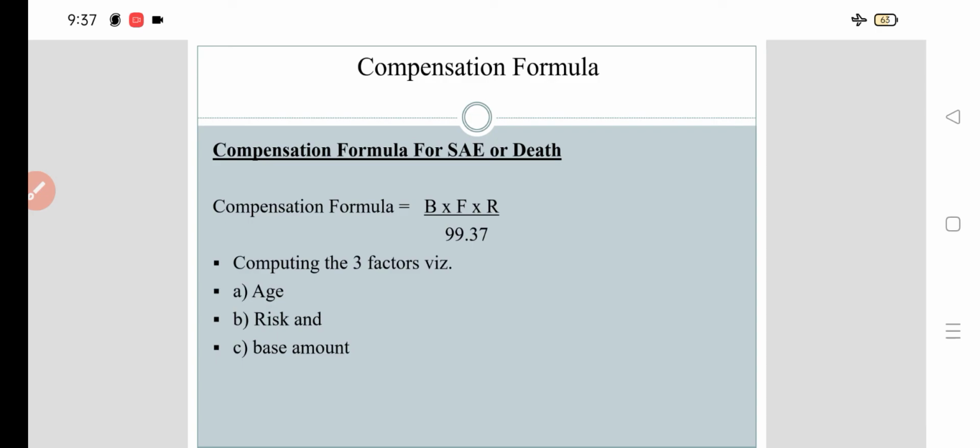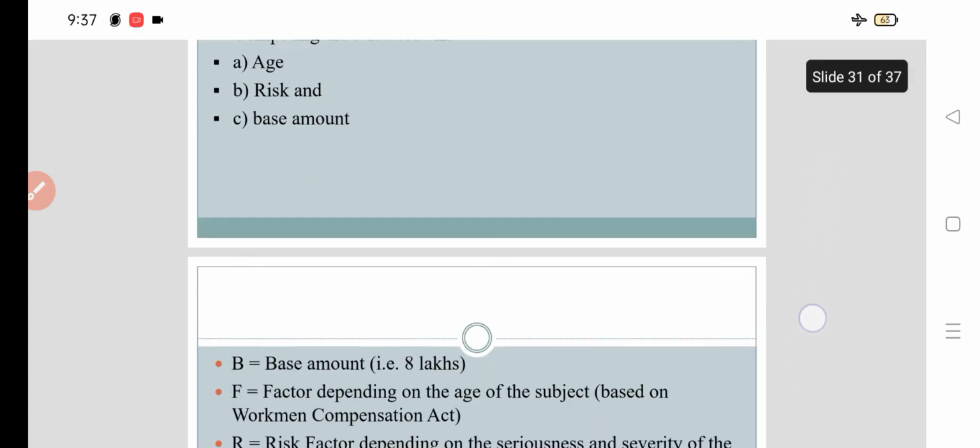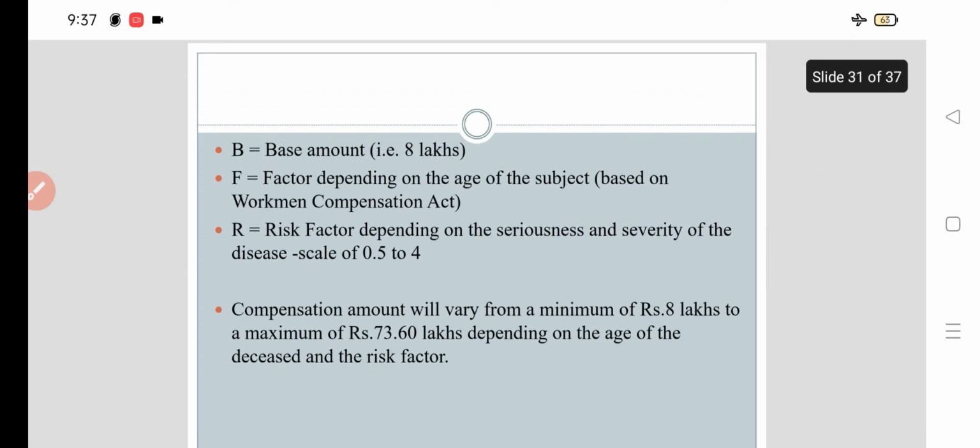Compensation formula for the SAE or death. Compensation formula is B into F into R divided by 99.7. So, computing three factors, we have to compute the risk, age and base amount. What is the base amount? 8 lakhs. Now, B is the base amount, which is 8 lakhs. F is the factor depending on the age of the subject based on the Workmen Compensation Act.